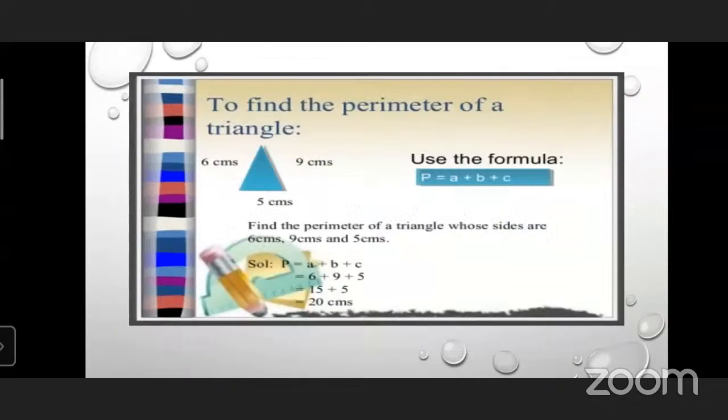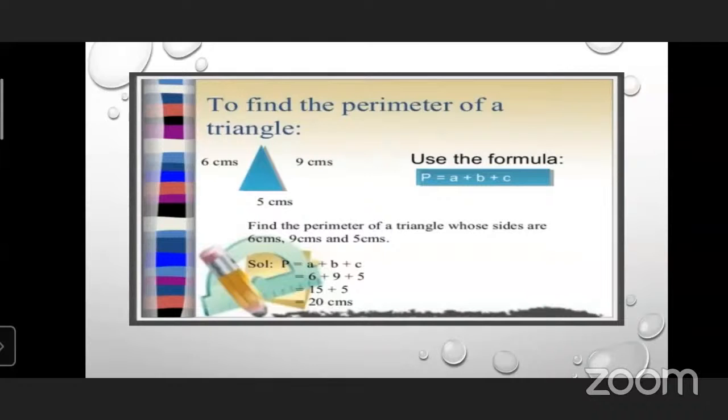Let's see which are the formulas to calculate the perimeter of triangle. Here is the formula, and with its help we have to put the values in the formula and calculate the perimeter of the triangle. Here you can see one example. Which measurements are given in the figure? 6 centimeter, 5 centimeter, 9 centimeter.